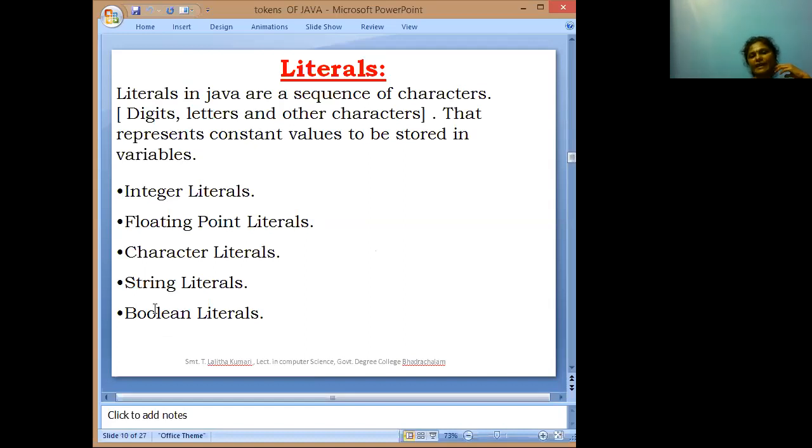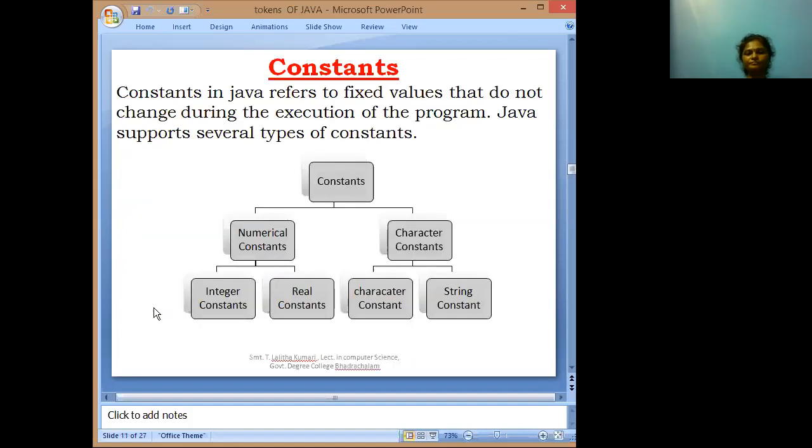Literals are sequences of characters, either digits, letters, and other characters. They are used to represent the constant values to be stored in the variables. These literals are integer literals, floating point literals, character literals, string literals, boolean literals. Constants in Java refer to fixed values. They do not change during the execution of the program.